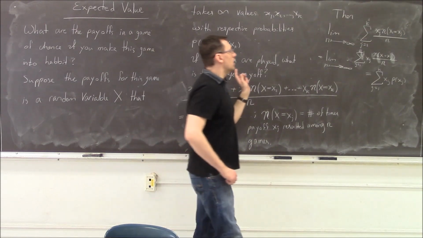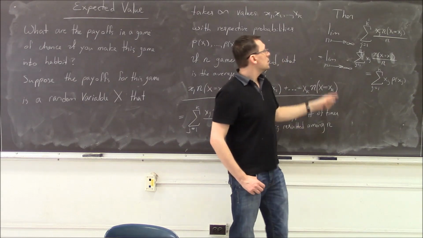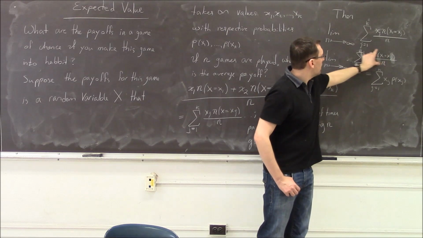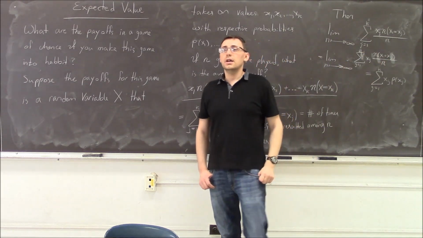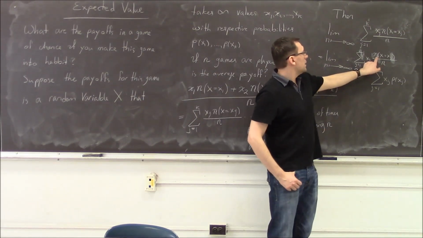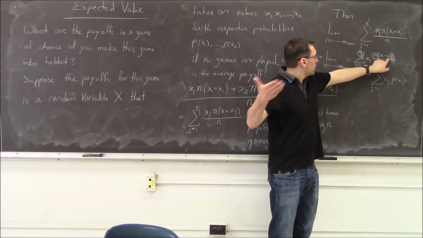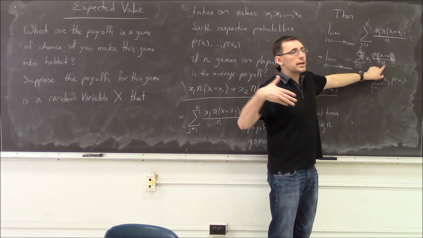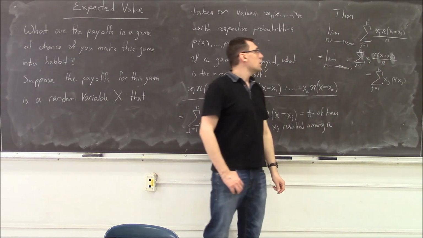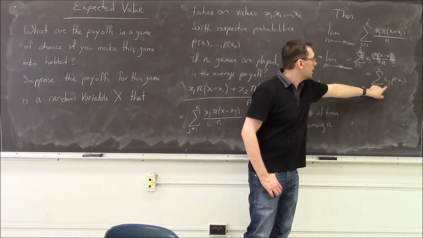Let's now see what this average approaches when we push n to infinity. Observe this number here is the running frequency. If those winnings have a probability of occurring, then you expect the number of times we get payoff xj, divided by the total number of trials, to approach the respective probability of xj. So in the limit we get this number.